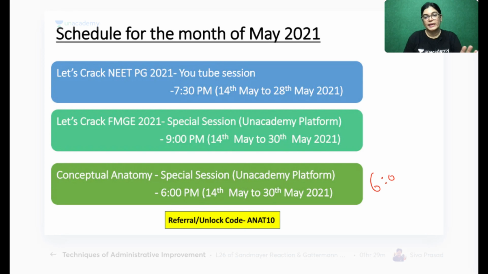This 6 p.m. session is absolutely dedicated to first year MBBS students because I want them to study from the basics, so that your preparation for your theory exam and your practical exam is done here. This is the goal of this session. If anybody asks me what the objective of the session is, it is to complete your course here itself.